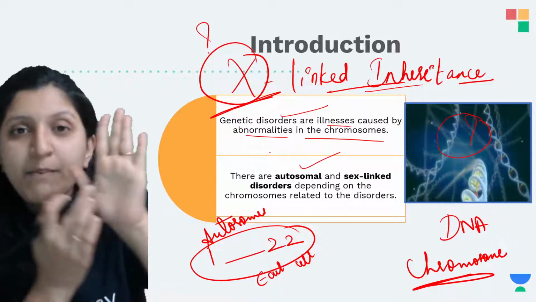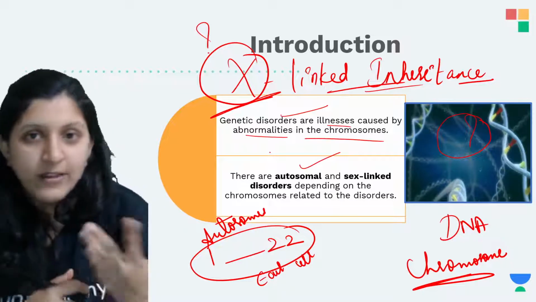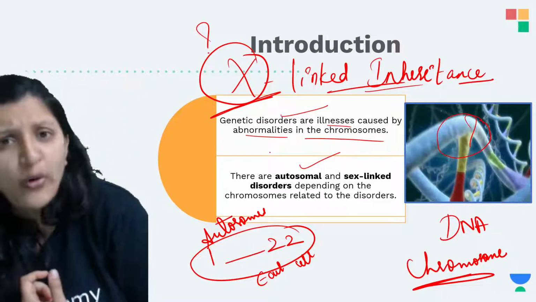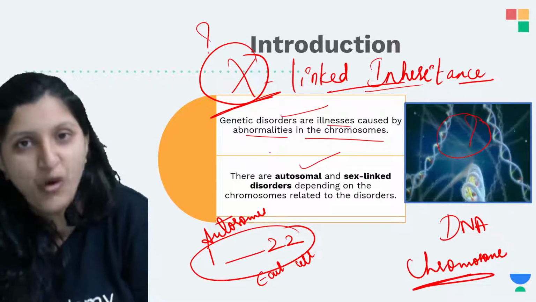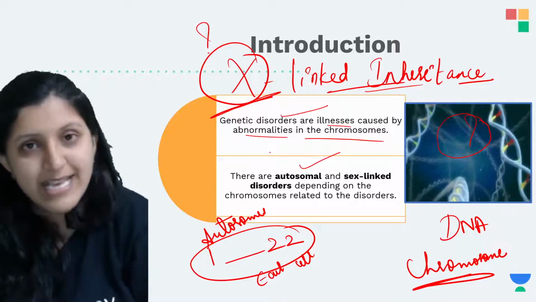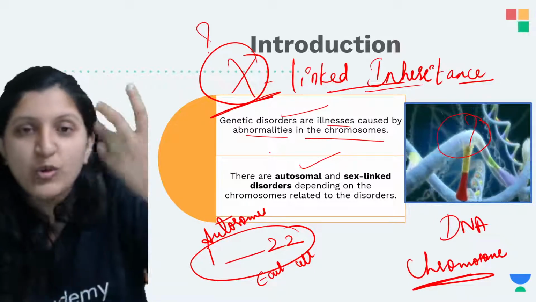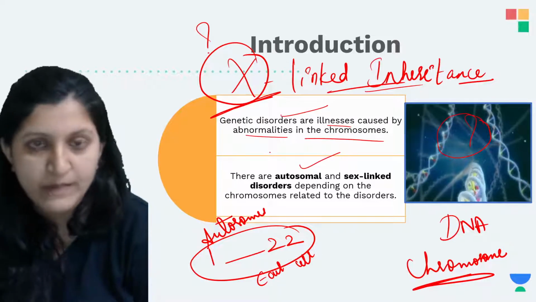You can see a palm crease, a horizontal line here in the palm. Mental retardation you can see. So in all these cases, it is associated with some faulty chromosome that is expressing a faulty protein, and that faulty protein is the one which is making this phenotype a different one.